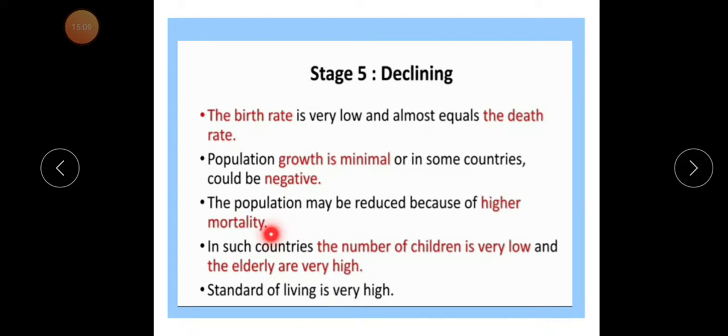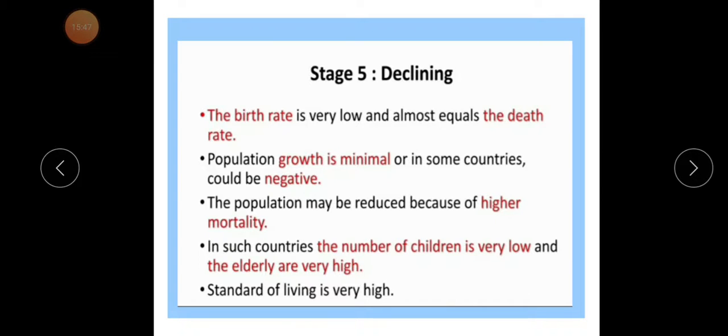Because the birth rate is less than the death rate, the new population responsible for growth is not available in that region, so there is very low growth, and natural decrease is responsible for the declining of population in that area.